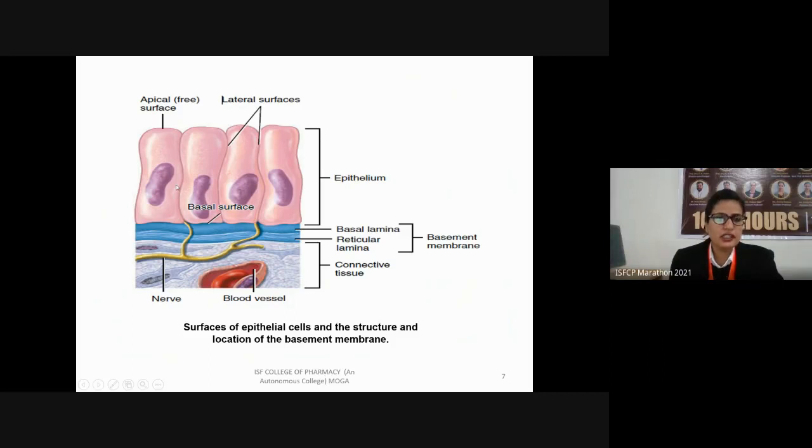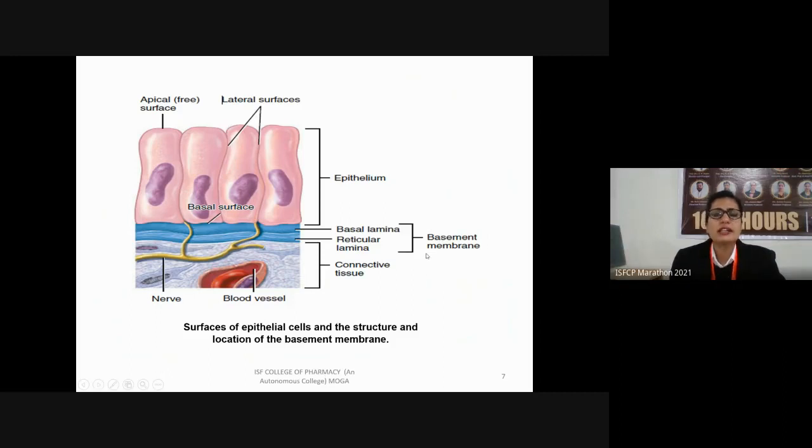An epithelial tissue has an outer surface or free surface that is known as the apical surface, and then it has the lateral surface. The term lateral is used for the sides. So the surface which is present along the side of the cells is known as the lateral surface. The surface lying at the base of the epithelial tissue is known as the basal surface. Beneath this epithelium, there is a membrane known as the basement membrane.